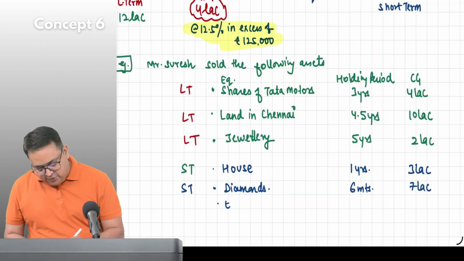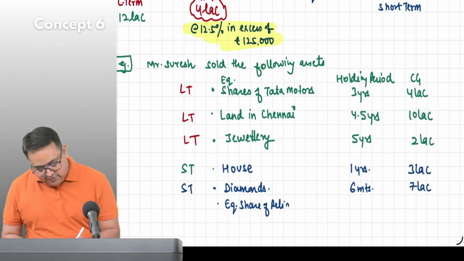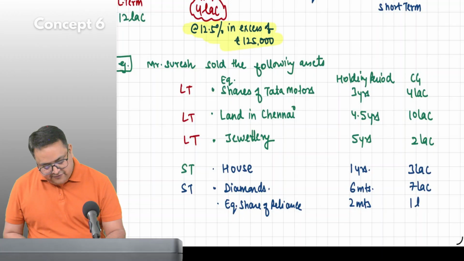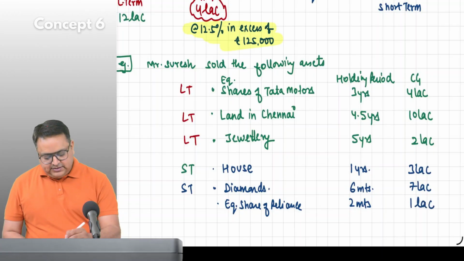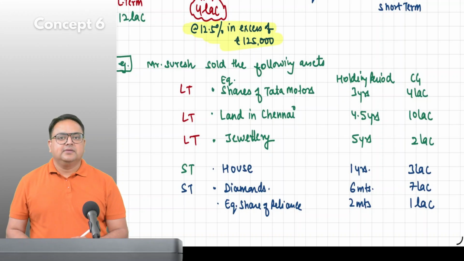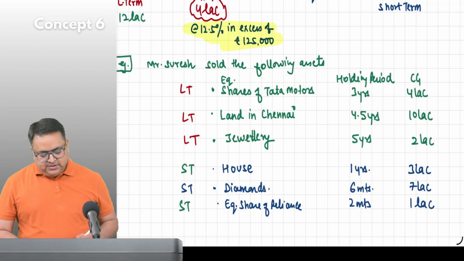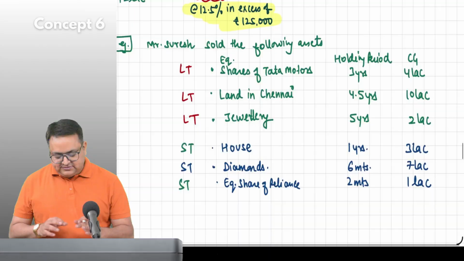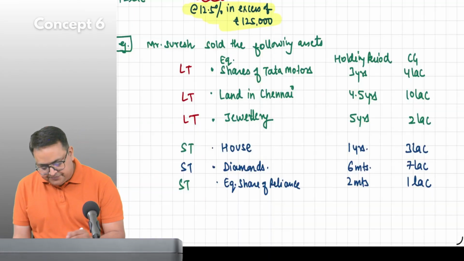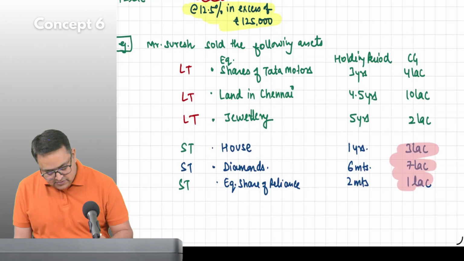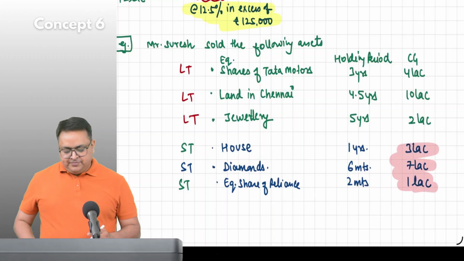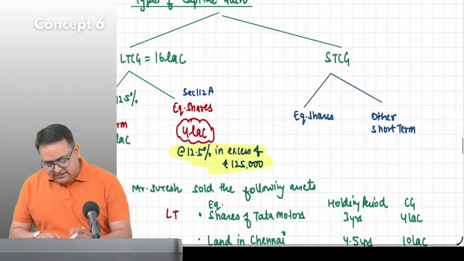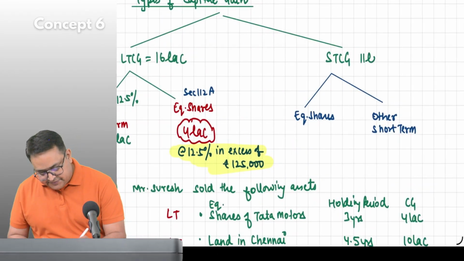He sold equity shares of Reliance after 2 months and he earned 1 lakh rupees out of it. Tell me long term, short term? Short term. Guys, tell me his total short term. As of now on the screen, how much is the total short term capital gain? 11 lakhs. Short term capital gain, please write 11 lakh.